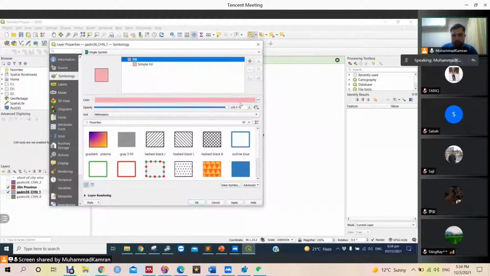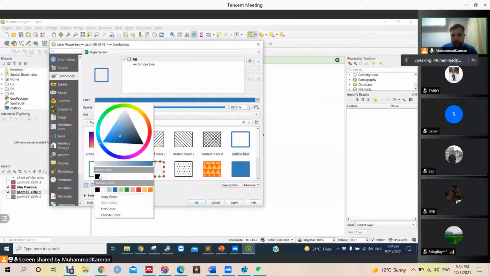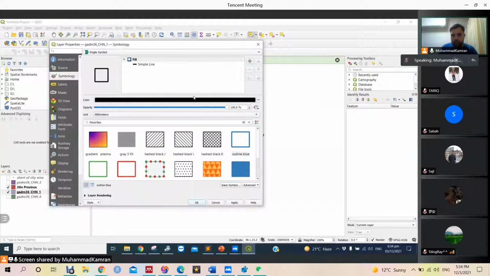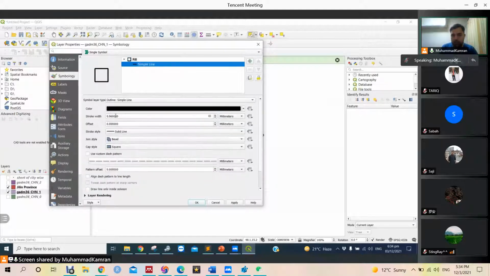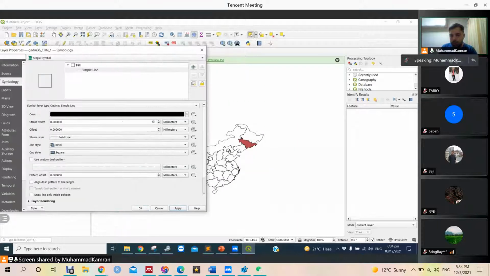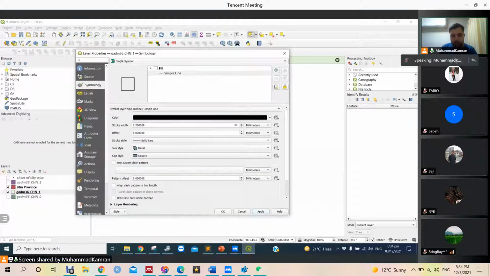How to remove the color? Let's select this one, and then we can choose black color, and the width or stroke should be very small. To 0.2, let's see. Okay, it looks good.